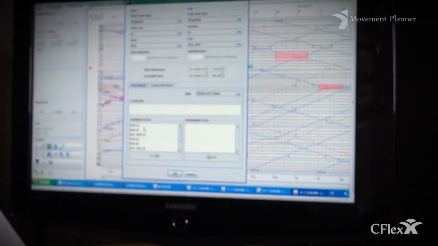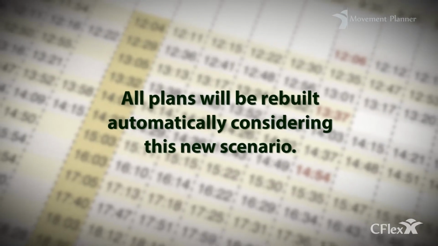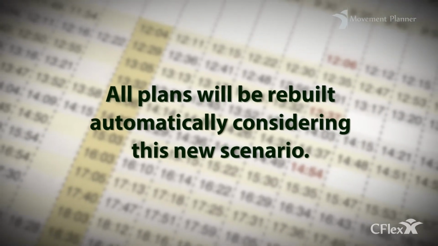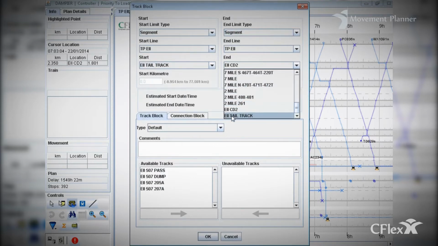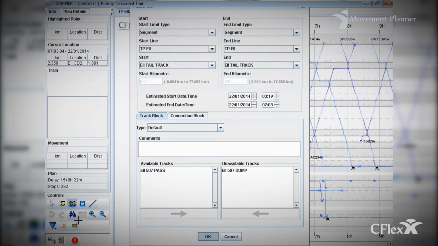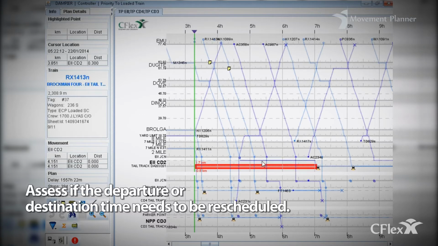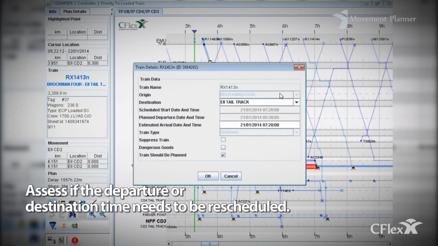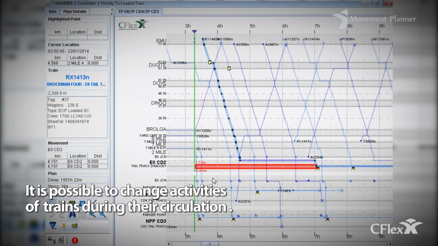All the operator has to do is insert the desired schedule. From then on, all plans will rebuild automatically considering this new scenario. For example, by inserting changes in the train schedule, imposing detentions, and adjusting departure time according to the availability of the destination terminal, it is possible to assess if the departure time of the train or its destination needs to be rescheduled. It is even possible to change activities of given trains during their circulation due to, for example, a destination terminal interruption, in order to prevent dwell time and queuing.